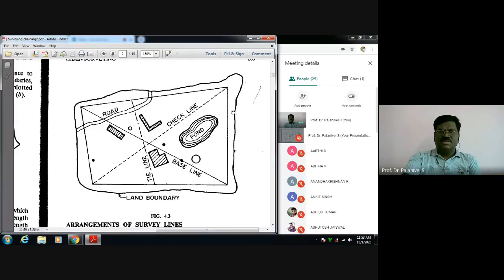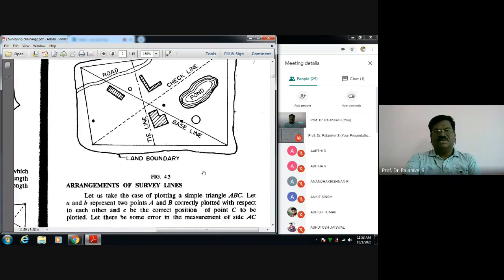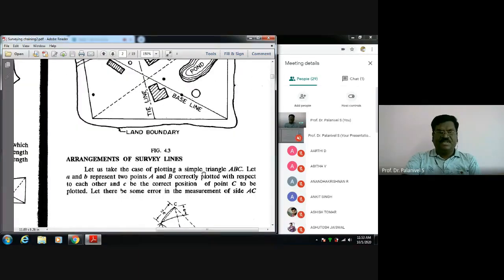Okay, this is the procedure followed from the official engineering point of view. This way we are going to carry out survey by triangulation. This is called triangulation, traverse, run traverse and triangulation. Okay, we are measuring how to record the field. I will tell you, right? So please later you go through, you will understand the arrangement of survey lines.